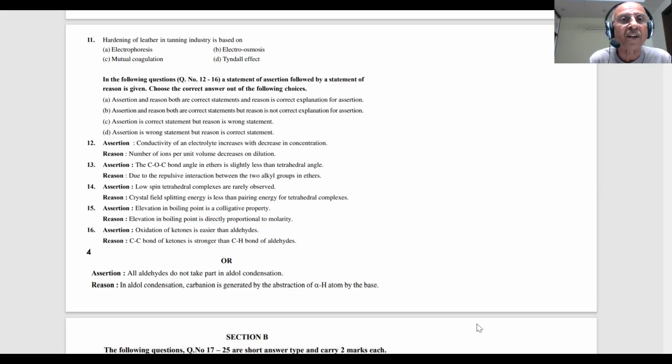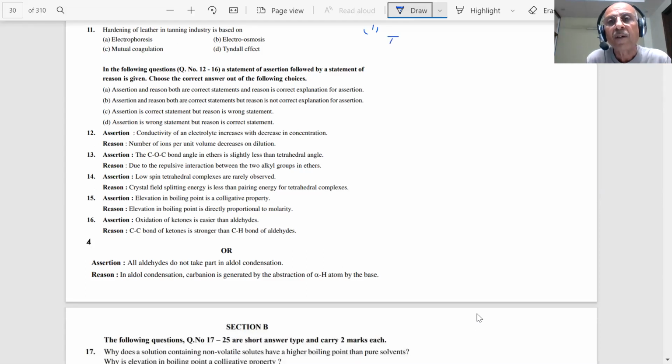The question on the screen is about hardening of leather in the tanning industry. Now when I say tanning industry, students, can you tell me what is tanning? In which chapter did you read about tanning? Surface chemistry. Which part of surface chemistry did we read it in? It was the last part, the applications of colloids. They are in the colloids, students.